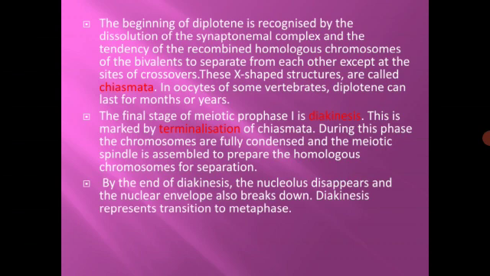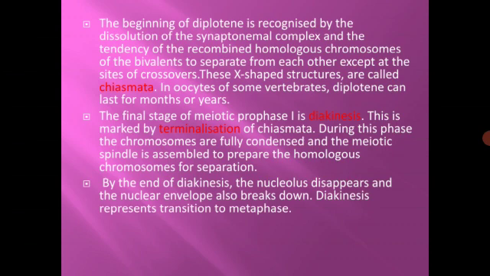They want to separate, so they undergo separation, but they are attached at the regions where crossing over has occurred. So there are sites of crossovers there. These X-shaped structures are called chiasmata. Chromosomes are separating from each other, but they remain attached at chiasmata. In oocytes of some vertebrates, diplotene can last for months or years.